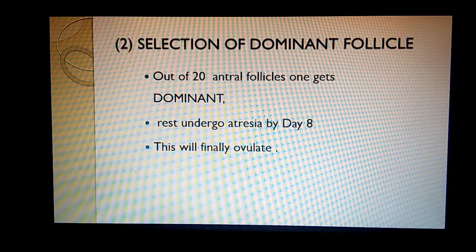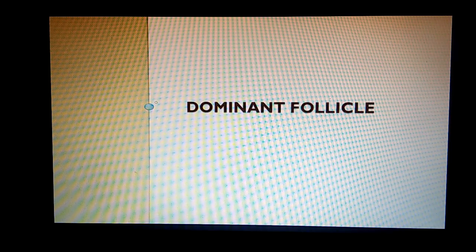Now, selection of the dominant follicle. So up to the antral follicles, for example, 20 antral follicles have reached. Now one will become dominant and the rest will undergo atresia, and this dominant follicle will ovulate. Now let's study the dominant follicle.